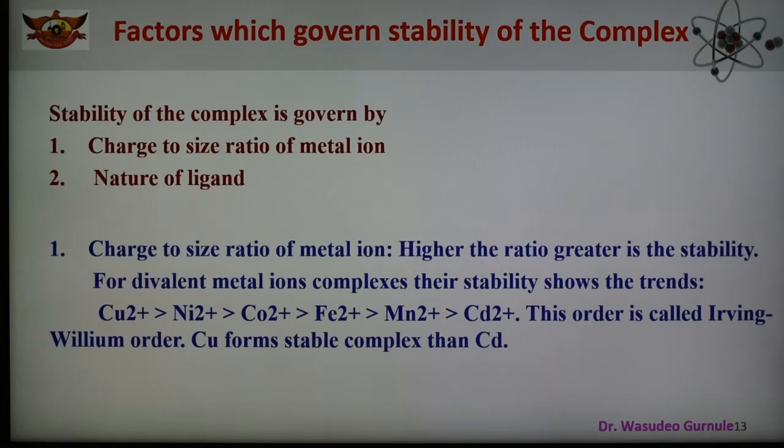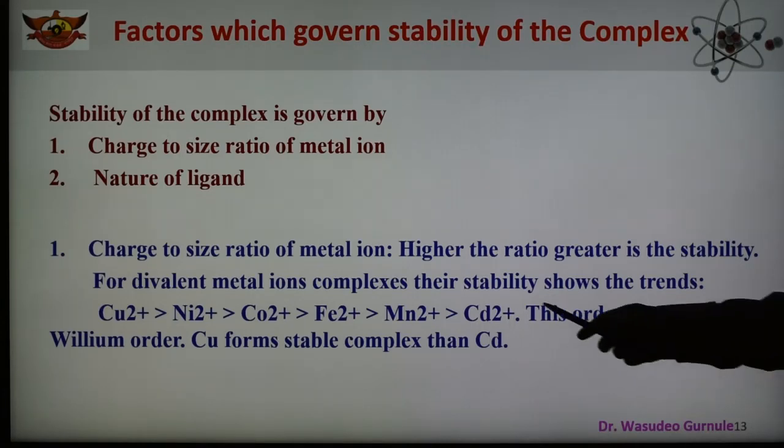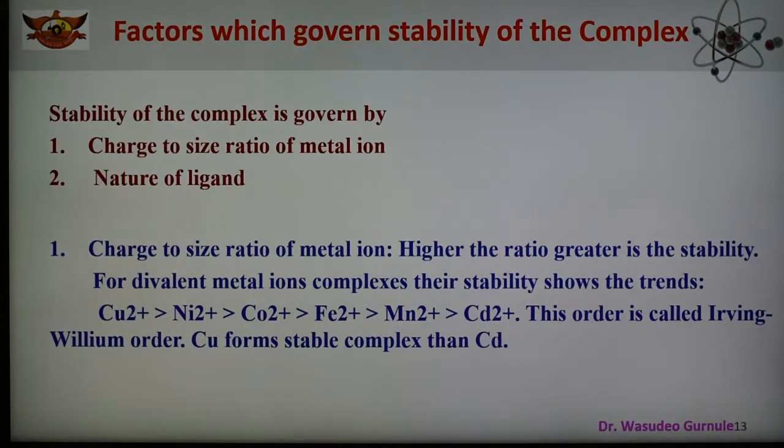The order of stability of the complexes of divalent metal ions, that is Cu2+, Ni2+, Co2+, is shown here. Cu2+ has greater stability than Ni2+. All these ions carry the same 2+ charge, but the size increases as one moves from copper to manganese or cadmium. Therefore, complexes of Cu2+ are more stable, while those of Mn2+ are less stable. The size increases as we move from copper to cadmium.